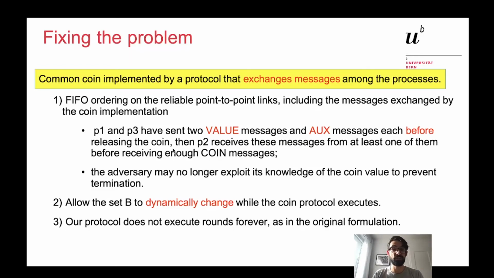So P2 receives these messages from at least one of them before receiving enough coin messages. In this way, the adversary may no longer exploit its knowledge of the coin value to prevent termination, because this is the key part. The adversary is able to reconstruct the coin to know the common coin value before forcing P2 to deliver the opposite, starting this infinite loop that prevents termination.